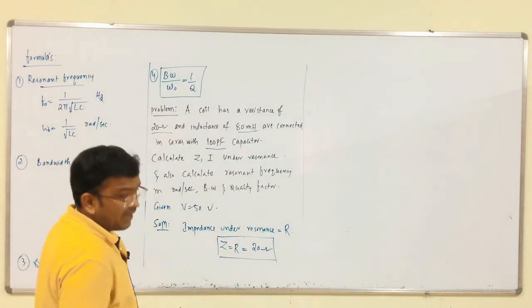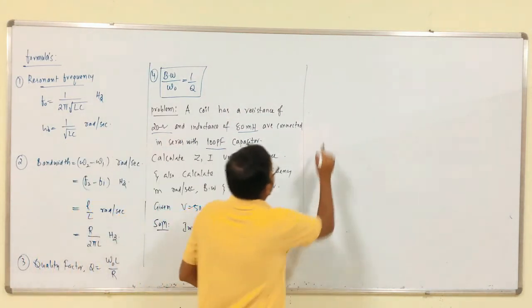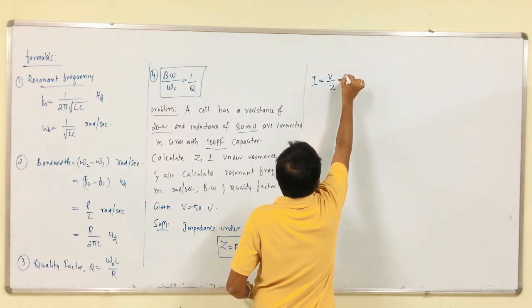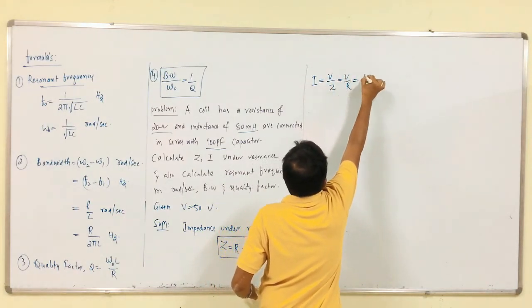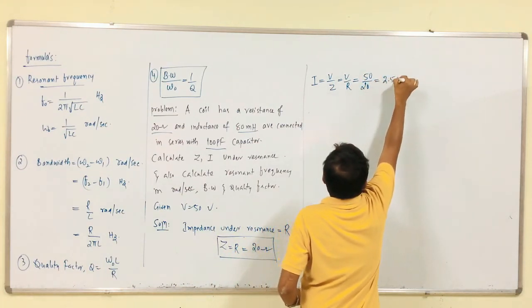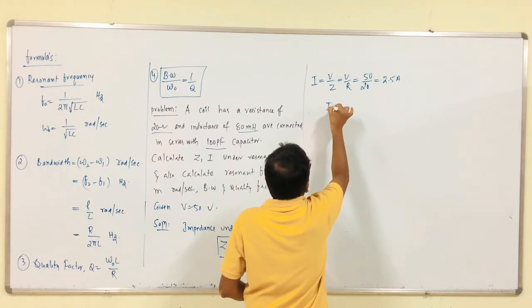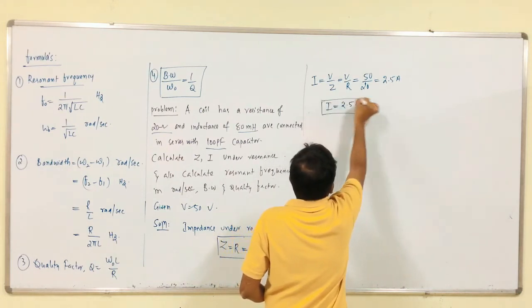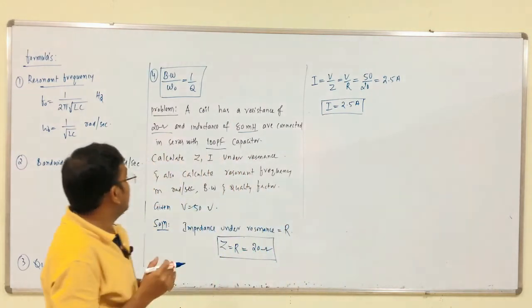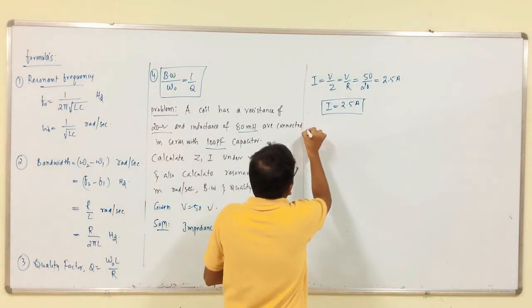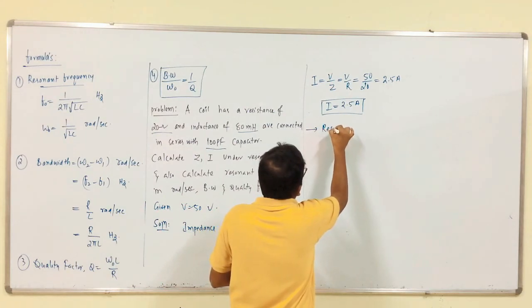Then we have to calculate the current, which is V by Z, equal to V by R, which is 50 by 20, equal to 2.5 amps. So, impedance is there, current is there. Finally, we have to calculate the resonant frequency.